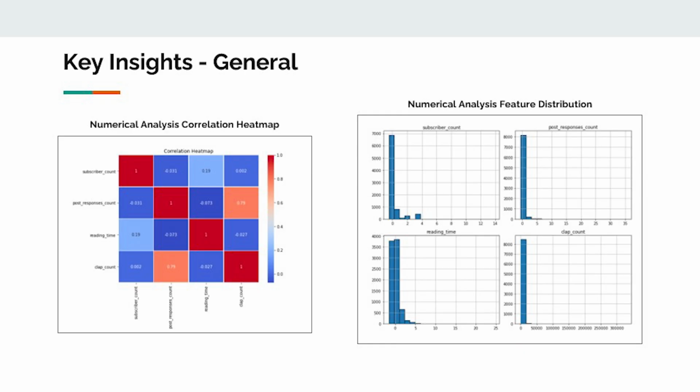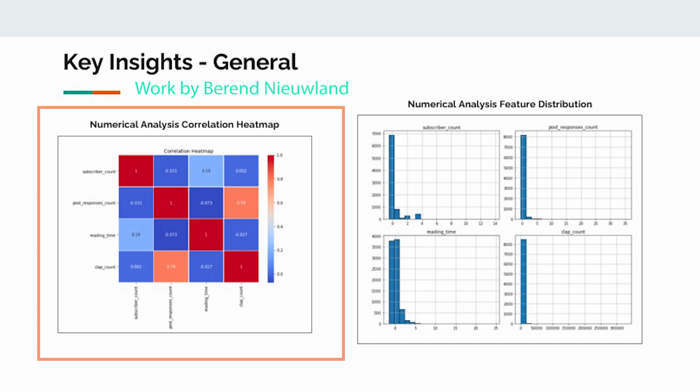For example, the numerical analysis correlation heat map right here actually shows relationships between numerical features, highlighting a strong link between the clap count and post responses. This suggests that the articles with more claps tend to receive more responses, indicating reader engagement.